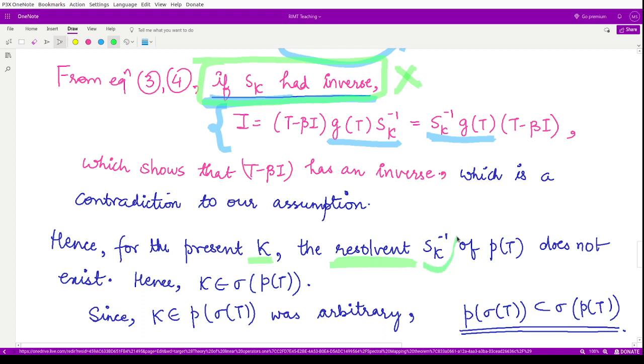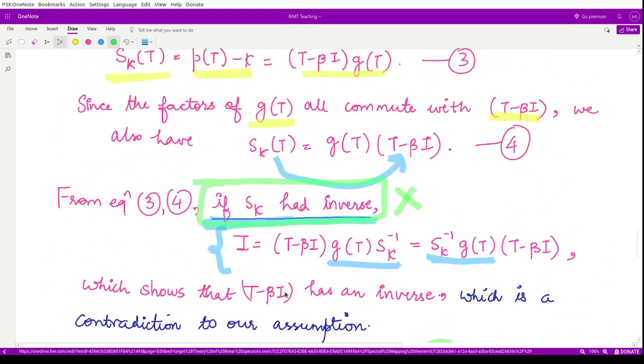So the resolvent vector of kappa does not exist because the inverse itself does not exist. If it does not exist, that means kappa will not belong to the resolvent set, and instead it will belong to the spectrum sigma of P(T).